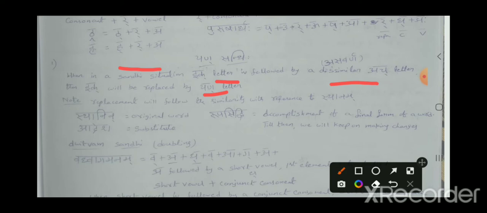So what are the ik letters I told you? Starting from I till Au of the vowels, they come under ik letter. What is the ach letter? Ach letter means all vowels.